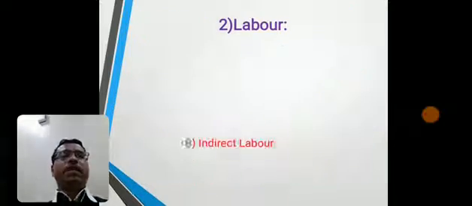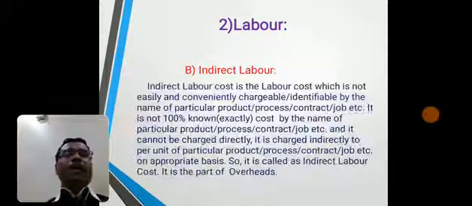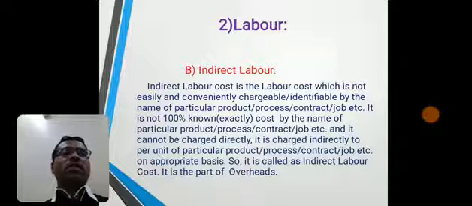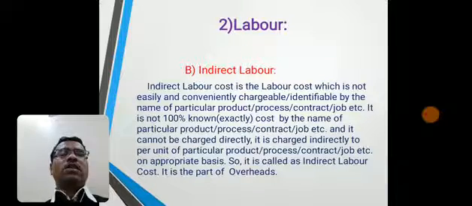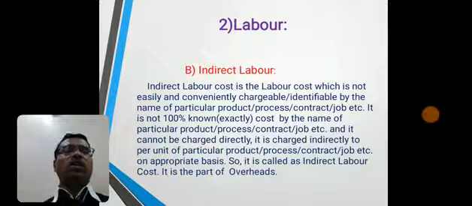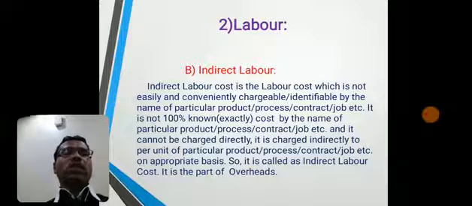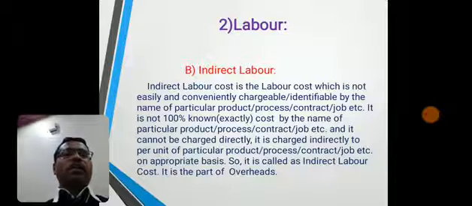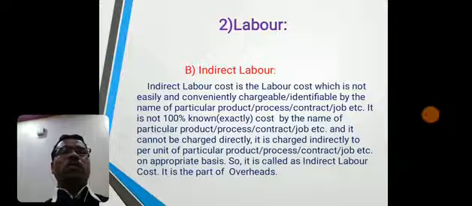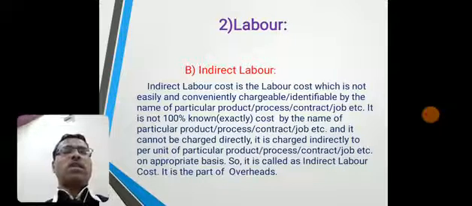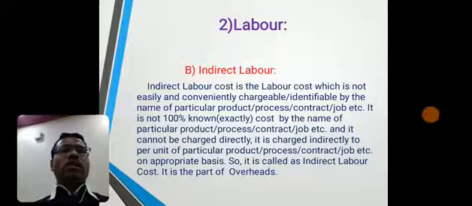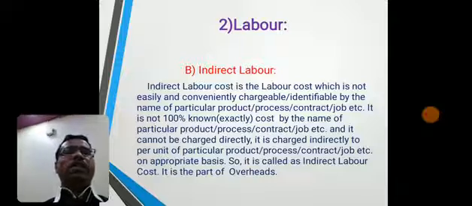Now indirect labor cost. Indirect labor cost is the labor cost which is not easily and conveniently chargeable or identifiable by the name of particular product, process, contract, job, etc. It is not 100% known or exactly known cost by the name of particular product, process, contract, job, etc. and it cannot be charged directly. It is charged indirectly to per unit of particular product, process, contract, job, etc. on appropriate basis. So it is called as indirect labor cost. It is the part of overheads.